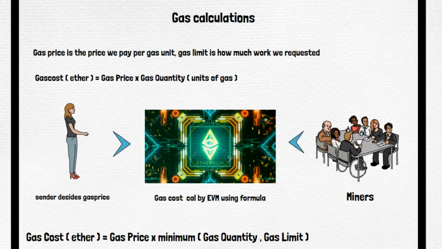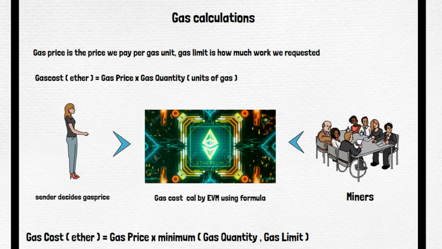Gas limit is set by you. Gas quantity is the number of units of gas that is actually required for the execution of the activity. So I'm repeating this once again. Gas limit you set based on your understanding that this transaction or activity requires this many units. For example, adding two numbers requires 3 units, but to be on the safe side, you set the gas limit as 6 units. Just in case it requires a few more gas units, you set the gas limit as 6, though you know it requires only 3.